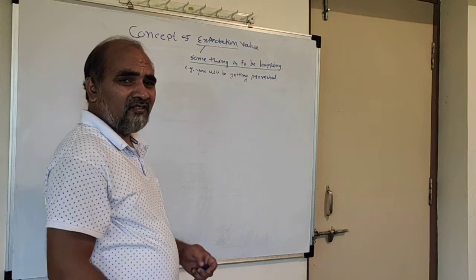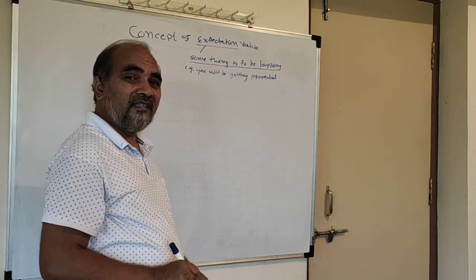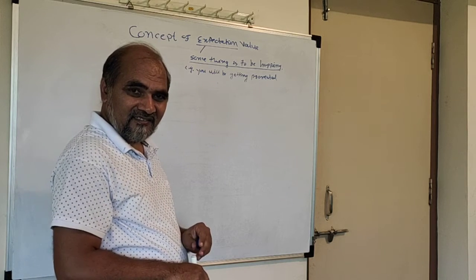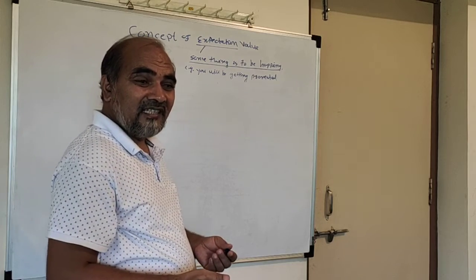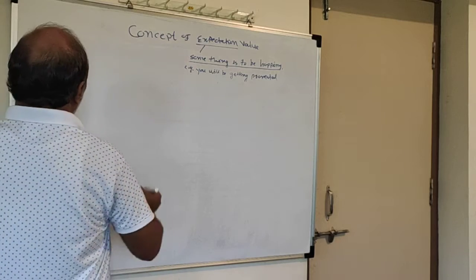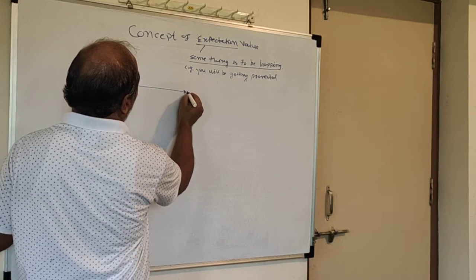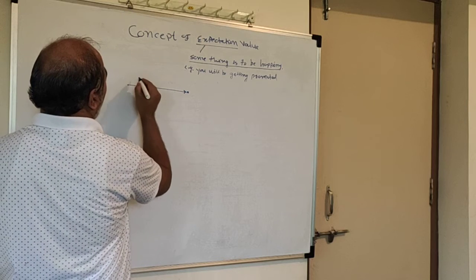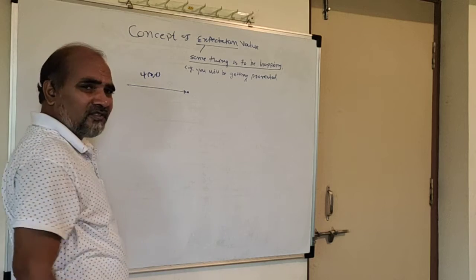Now here in quantum mechanics we are going to see what is the expectation value of dynamical variables. So let a particle be moving in the one dimensional x direction, and psi of x,t is its wave function.